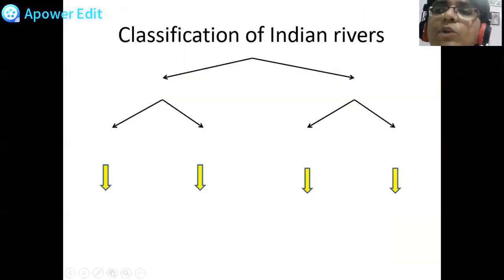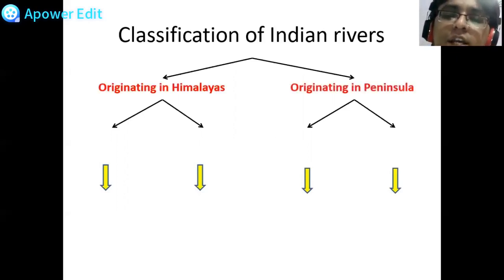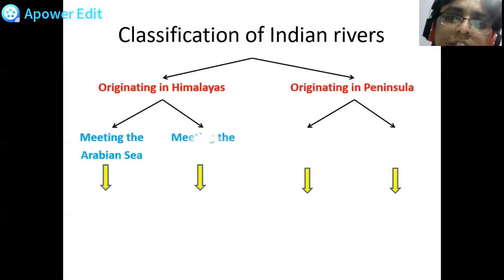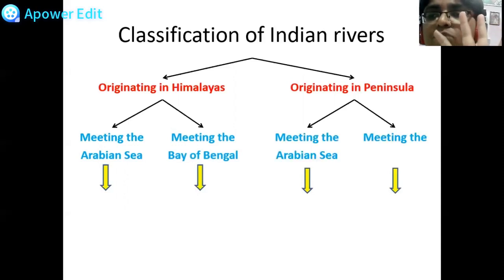Then we have seen about the Indian rivers. अगर फिजियोग्राफी ऑफ इंडिया के बारे में आप लोगों ने अभी तक नहीं देखा होगा तो उसका वीडियो अपलोडेड है चैनल पे, प्लेलिस्ट में आप देख सकते हैं. Classification of Indian rivers. Now that was the second part which I have taken. That is the rivers originating in the Himalayas of India and rivers originating in the peninsula. Then the rivers meeting the Arabian Sea and rivers meeting the Bay of Bengal. हमने इसको चार पार्ट्स में डिवाइड किया था, इफ यू ऑल रिमेंबर डियर स्टूडेंट्स.